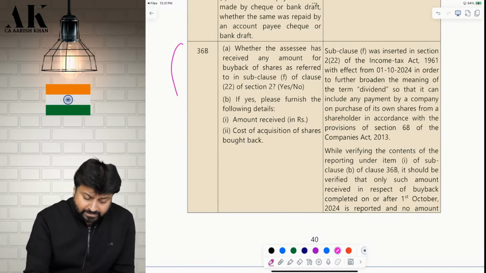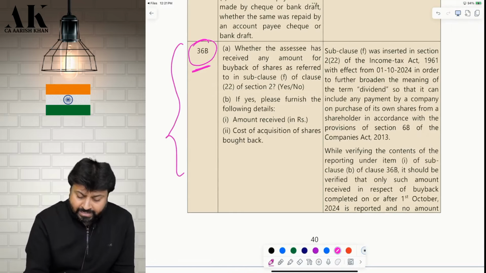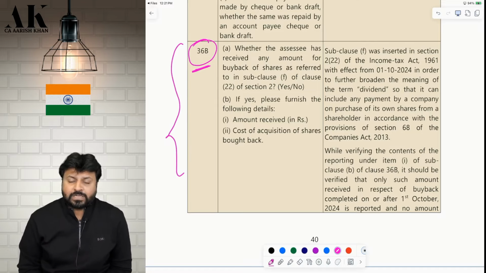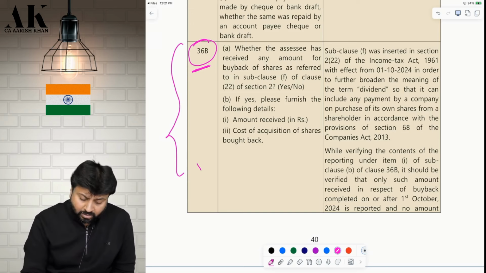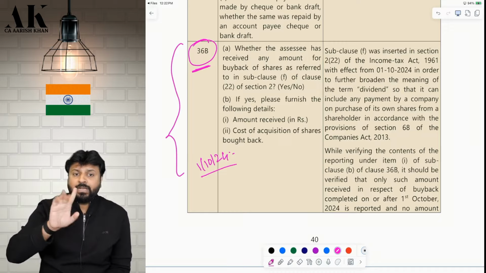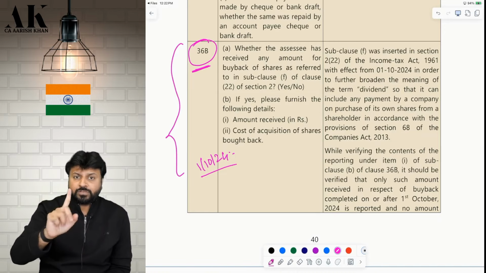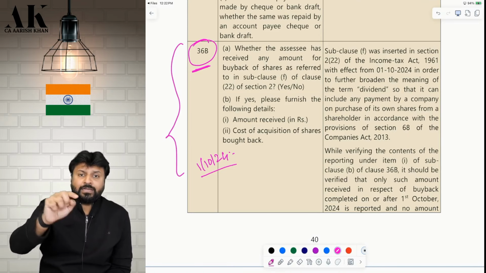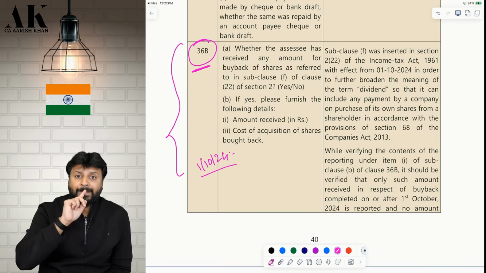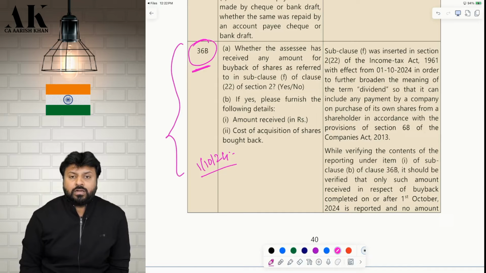Okay. One last clause is freshly added. This is an entirely newly added clause for buyback. We all know that for buyback, a special amendment was made by the Finance Act 2024, with effect from which date? 1st October 2024. With effect from 1st October 2024, in case of buyback, the company will not pay the tax. Before that, the company was paying the tax. Now the shareholder will pay the tax. Whatever amount is paid by the company on buyback to the shareholder is deemed dividend in the hands of the shareholder. Do you remember that?